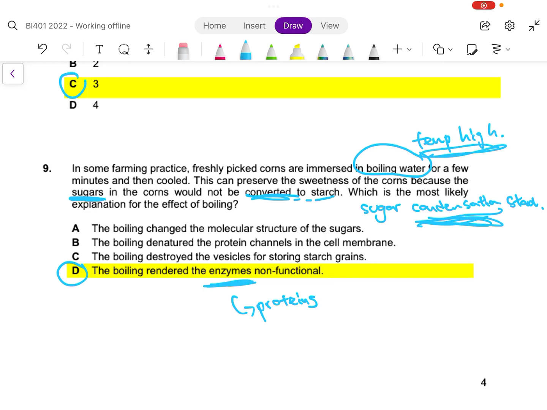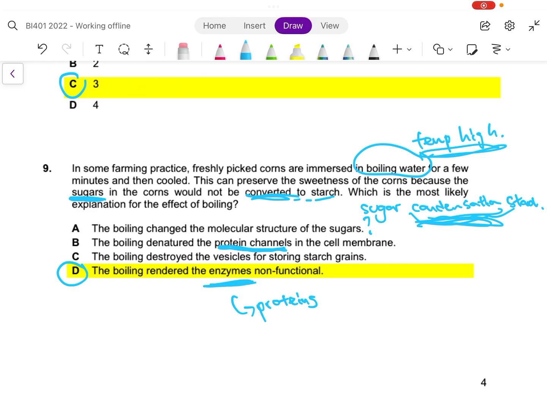But what are the other options? A, the boiling changed the molecular structure of the sugars. Okay, I'm not quite sure how changing the molecular structure of the sugars will affect its conversion to starch. It's unclear. B, the boiling denatured the protein channels in the cell membrane. Okay, this has nothing to do with the conversion of sugars to starch.